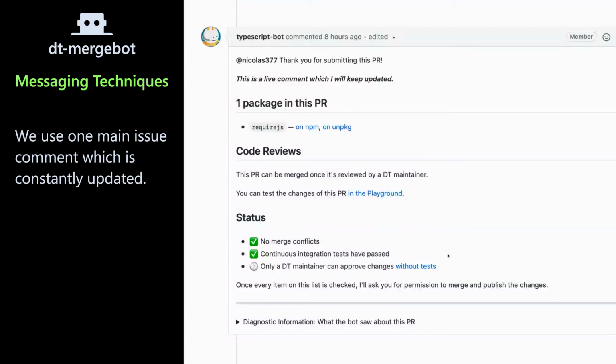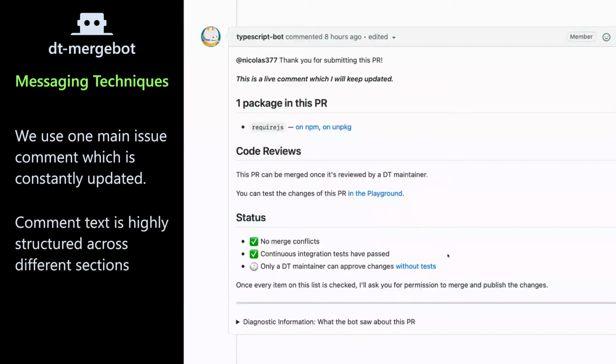So one of the main ways in which this PR system gets documented is effectively by the communication of the comment. This is the main comment, and what we tried to do was make sure that there was just one main comment. This comment is highly structured in how we have addressed certain problems. The first bit is we want to give feedback straight away with what the bot thinks has happened. So in this case, we're looking at a pull request that has edited a dependency called require.js, and we provide links to that for people wanting to review it.